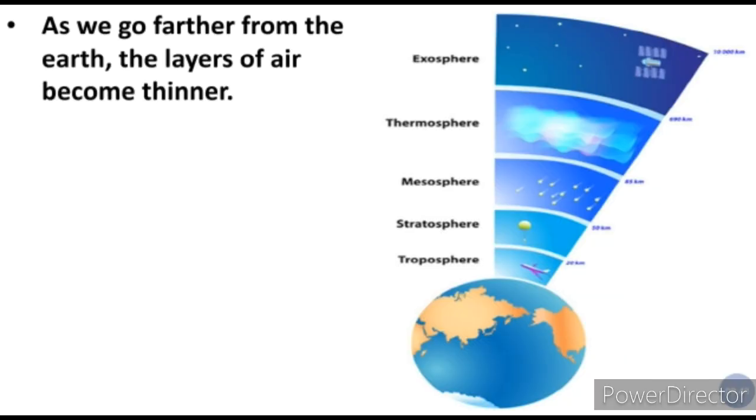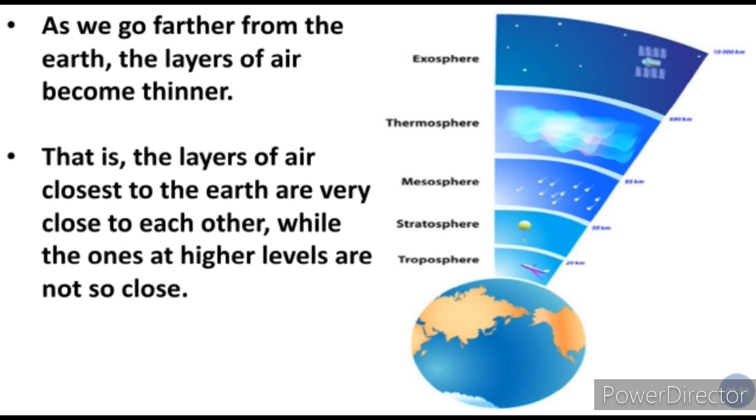Now see, as we go farther from the earth, the layers of air become thinner. As I explained, as you go far away from the earth, the amount of air will become less. That is, the layers of air closest to the earth are very close to each other, while the ones at higher levels are not so close. You can see the troposphere, stratosphere and mesosphere are very close to each other, but in the thermosphere and exosphere you can see the layers are far apart.